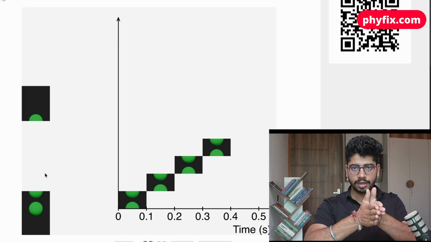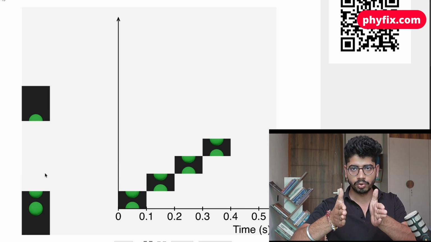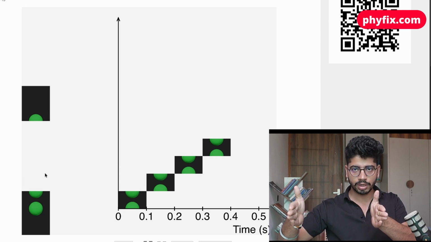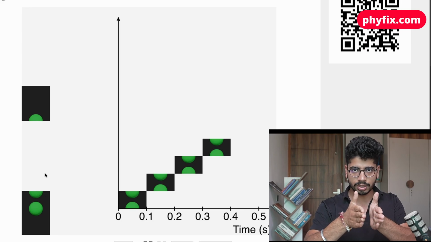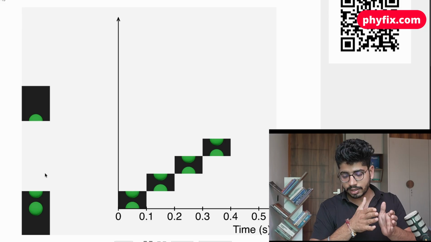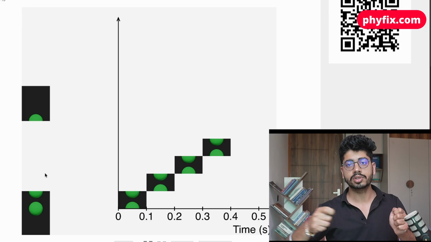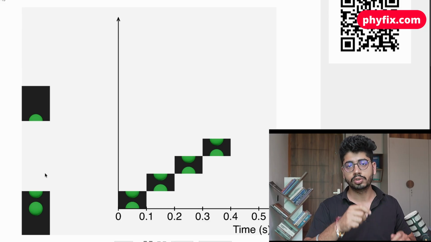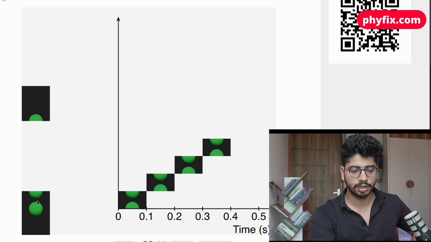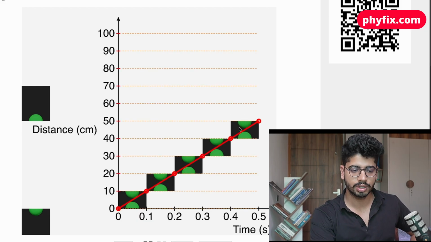If my hand is moving with constant velocity, it means every 1 second it is traveling the same distance from this position. We call this uniform velocity or constant velocity.